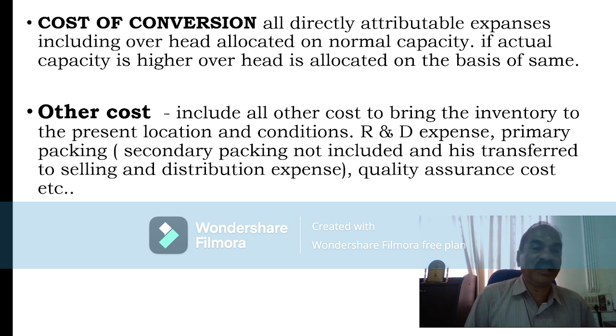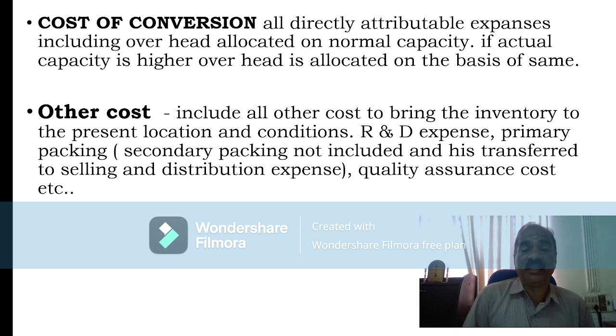Then other cost. Other cost also can be considered. What are the other costs? Other costs include normally all costs to bring the inventory to the present location and condition, which can be added to inventory. That is a term used everywhere: cost to bring the inventory to present location and condition.